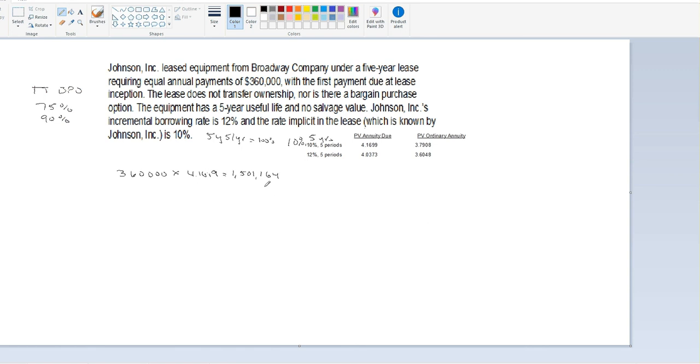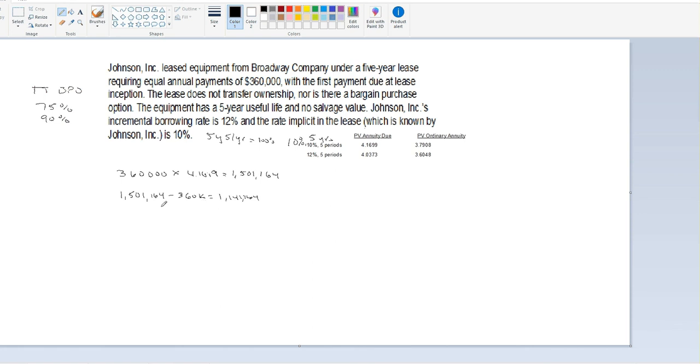Well, that might be a little bit tricky because we have to remember that we have an annuity due, and so we paid the first payment initially. So we're going to take this $1,501,164, and the very first thing we do at the inception is reduce this $360,000 out of it. Okay, because we don't pay any interest on that $360,000 because it's due right away. That leaves us with a balance of $1,141,164. Okay, so that's the remaining amount of the lease on the very first day.